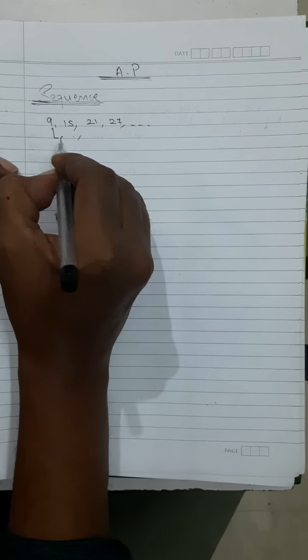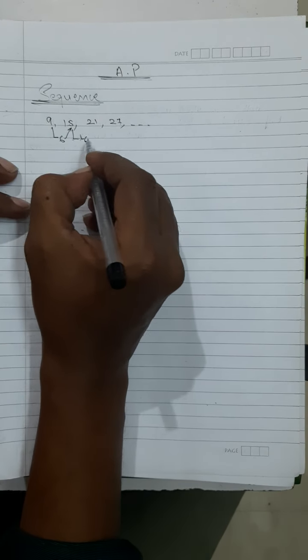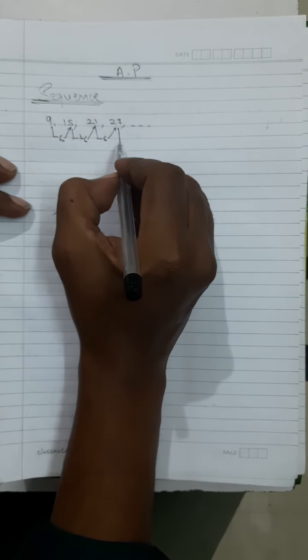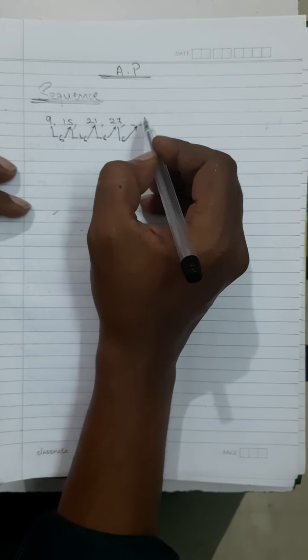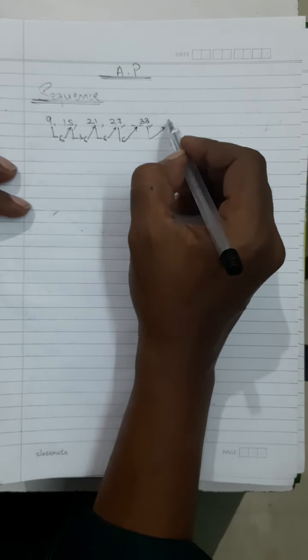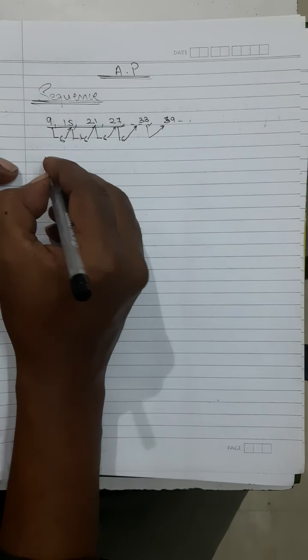Then of course the next number will be 27 plus 6, which will give you 33, right? And then 33 plus 6 will give you 39, and so on. So this is a series: 9, 15, 21, 27 is definitely a series.